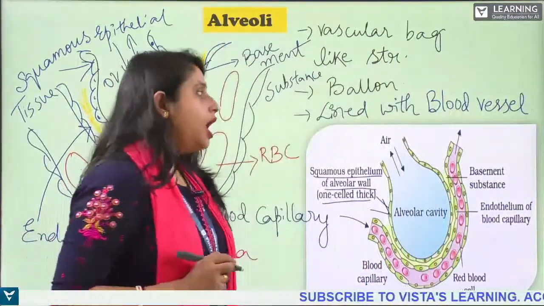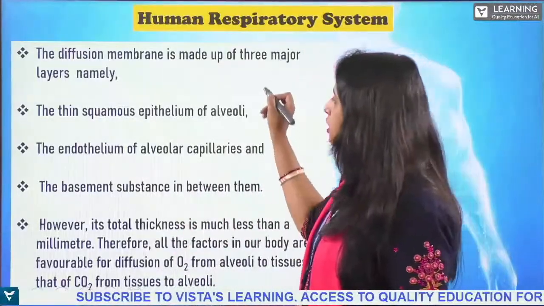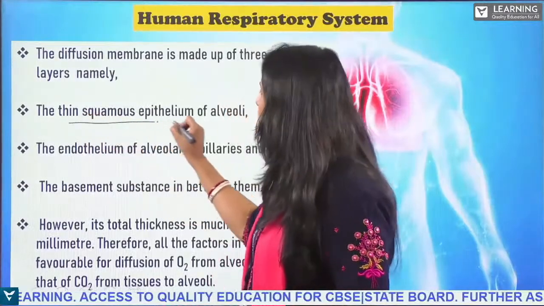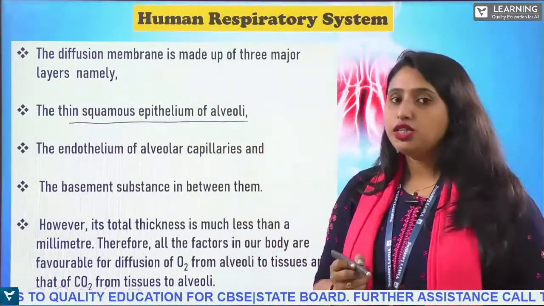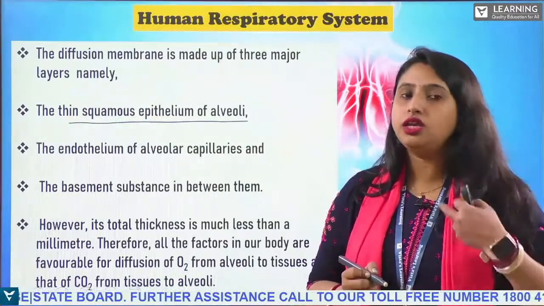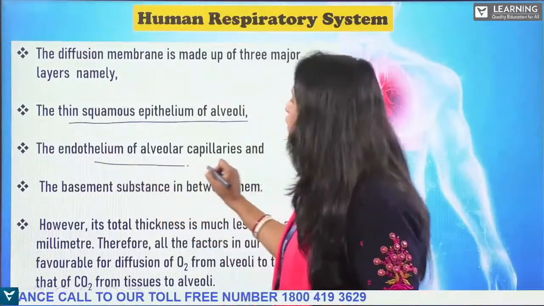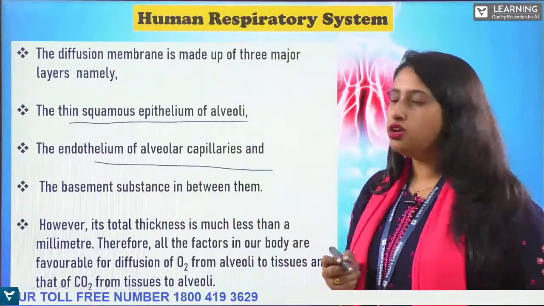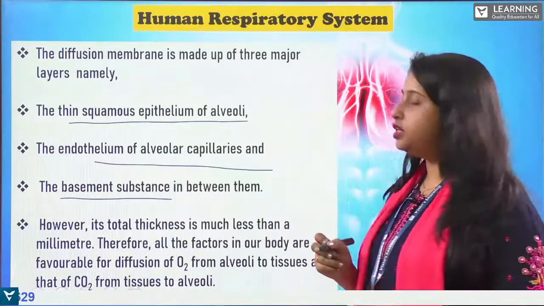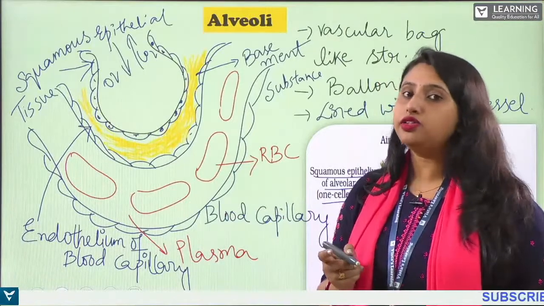Alveoli is basically having three parts. The various layers of the alveoli are the thin squamous epithelium of alveoli, made up of squamous epithelial tissues which are not thick, having only a single cell. The endothelium of the alveolar capillary is the second one, and the third one is the basement substance, which we have learned here. So these are the various layers of the alveoli.